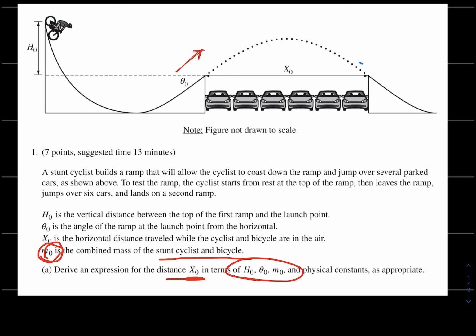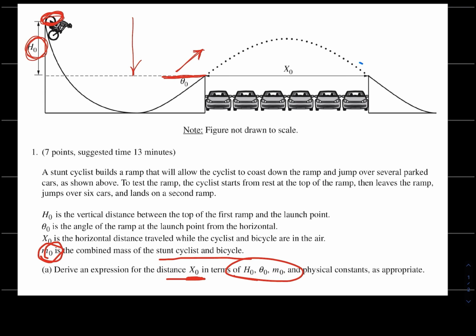And seems you can figure that out because he starts with no kinetic energy up at the top, but he's got this potential energy. And when he gets down to here, he's lost that potential energy and he's turned it into kinetic energy. So we should be able to figure out how fast he's traveling.